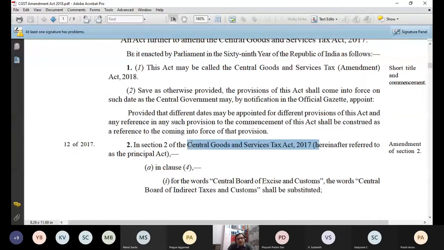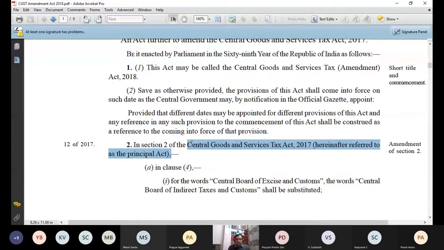Now what it says, hereinafter referred to as the Principal Act. For the purpose of simplification, the act says that in the later portion of this act, we will not use the words Central Goods and Services Tax Act 2017, we will use the words Principal Act, just for simplification.